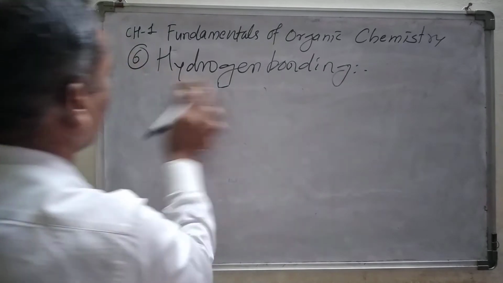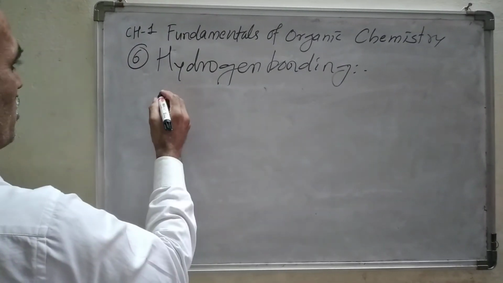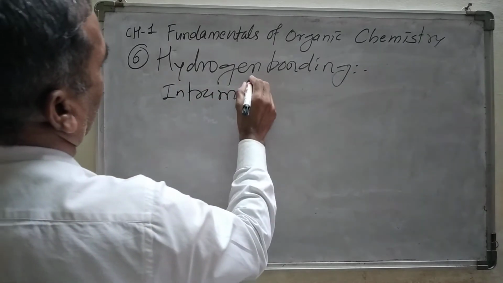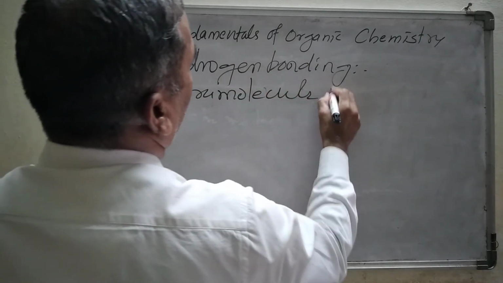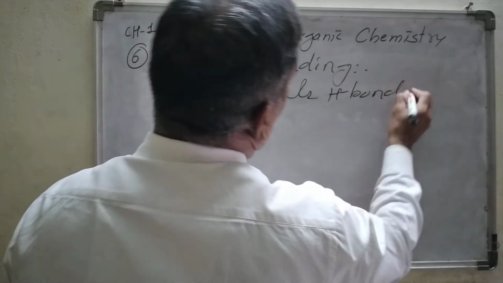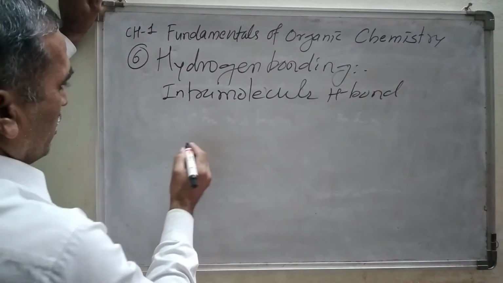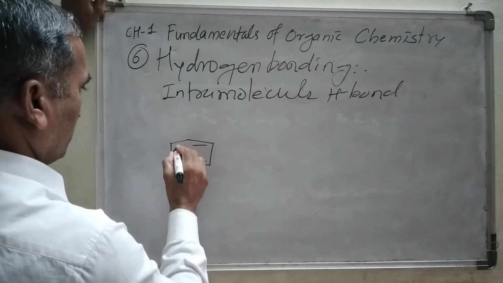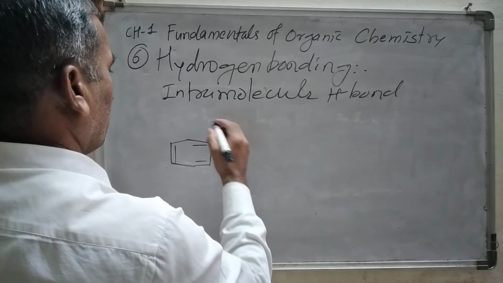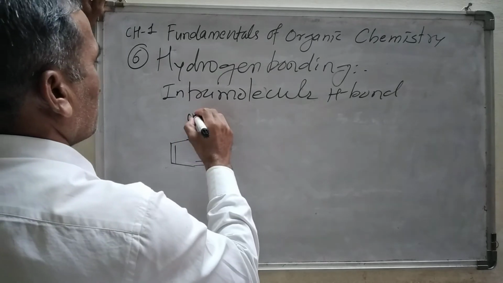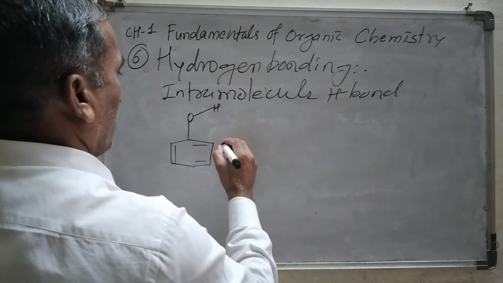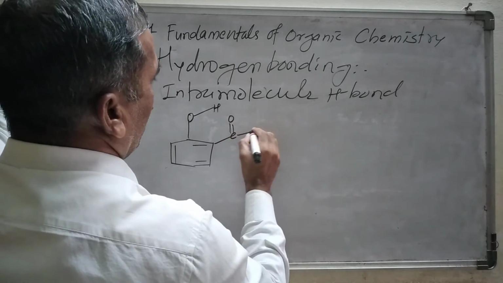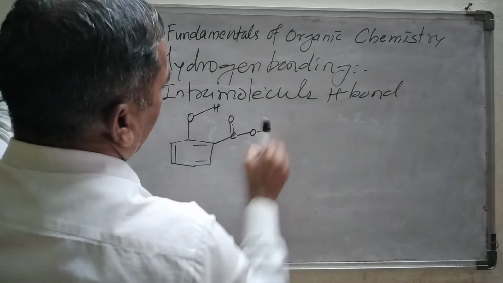Here we are talking about intramolecular hydrogen bonding, right? Let us look at one example here. I am drawing the oxygen atom, hydrogen atom, C double bond O and OH, right?